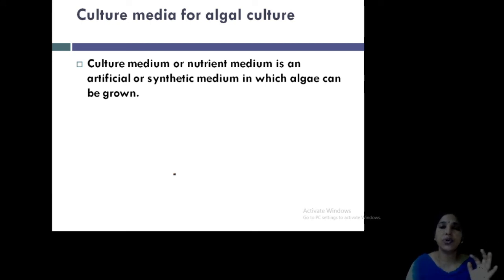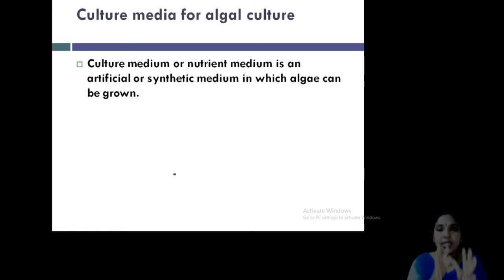For example, in poultry farming, we give artificial feed to the chickens. In the case of prawn or shrimp farming, in a pond, you can see in Kannur district there are a huge number of prawn farms. What are they doing? They construct a boundary and provide the nutrients inside it, antibiotics, everything.